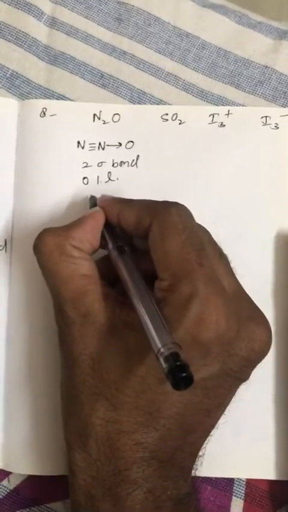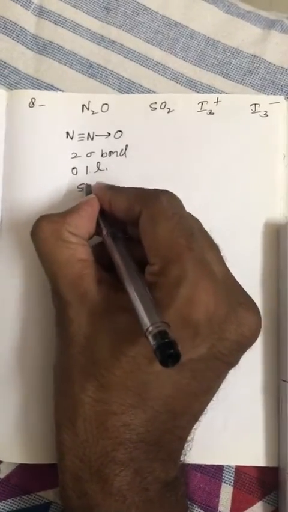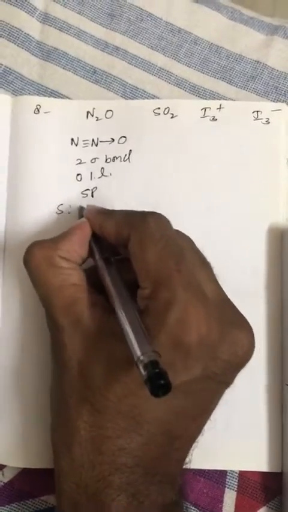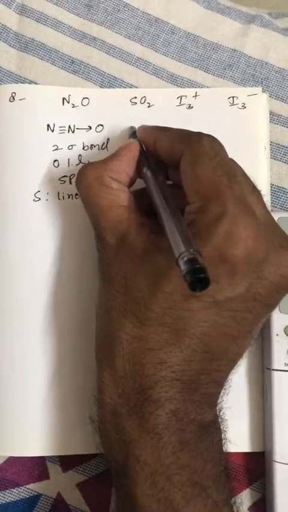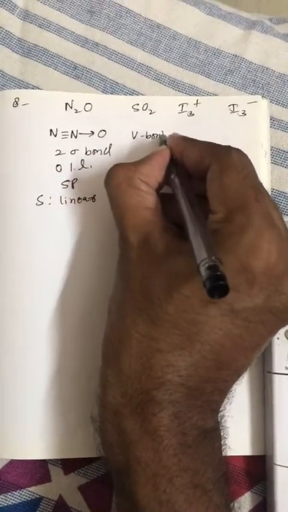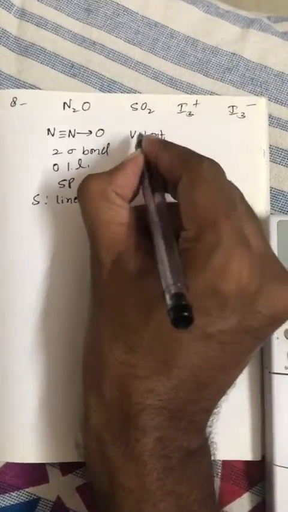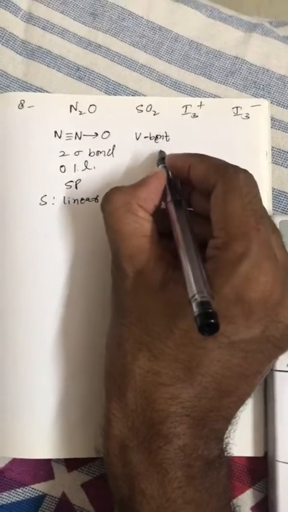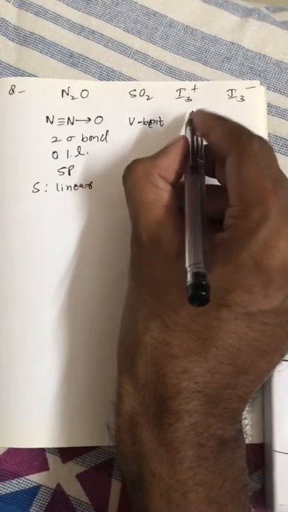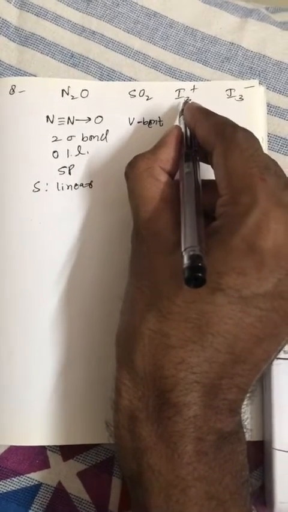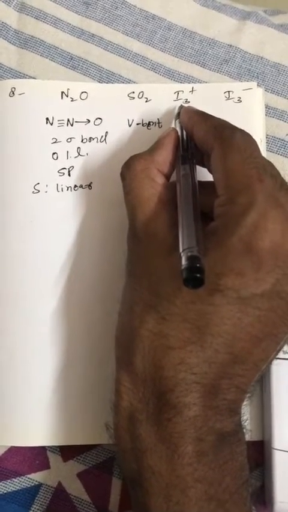So obviously hybridization is sp and shape is linear. Now if we talk about SO2, then SO2 is V bent because it has lone pair.